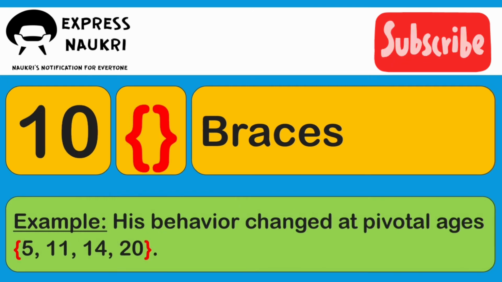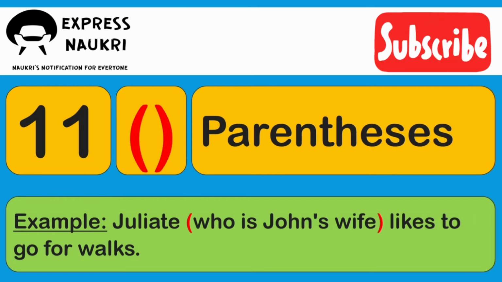10th, braces. Braces are used to contain two or more lines of text or listed items to show that they are considered as a unit. They are not commonplace in most writing, but can be seen in computer programming to show what should be contained within the same lines. They can also be used in mathematical expressions. 11th is parentheses. Parentheses are used to supply further details or information or as an aside. Parentheses can often be replaced with commas and the sentence would retain its same meaning.